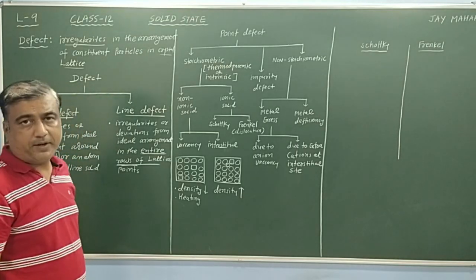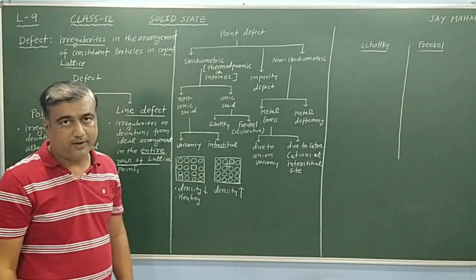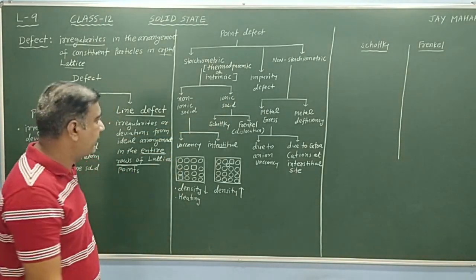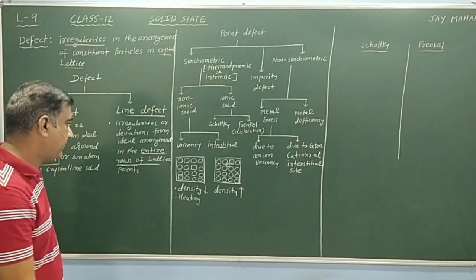Now, when these defects are present in ionic solid, they are classified into two categories: Schottky defect and Frankel defect.